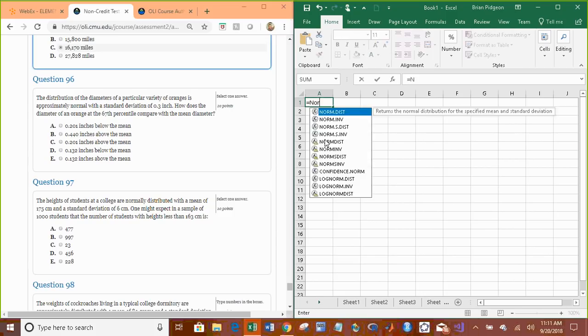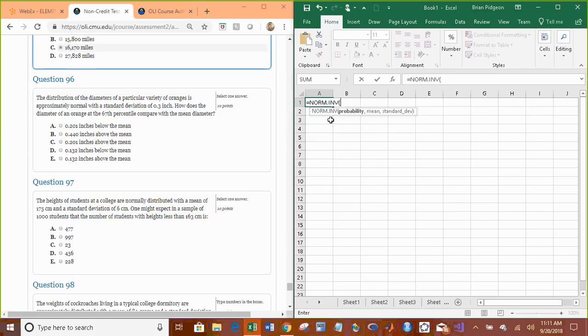By definition, 67th percentile means this orange is bigger than 67% of the other oranges. So the probability is going to be 0.67. The mean we don't know yet, so all we can do is find the z-score, which means the mean is 0 and the standard deviation is 1. So that's the z-score for an orange at the 67th percentile.